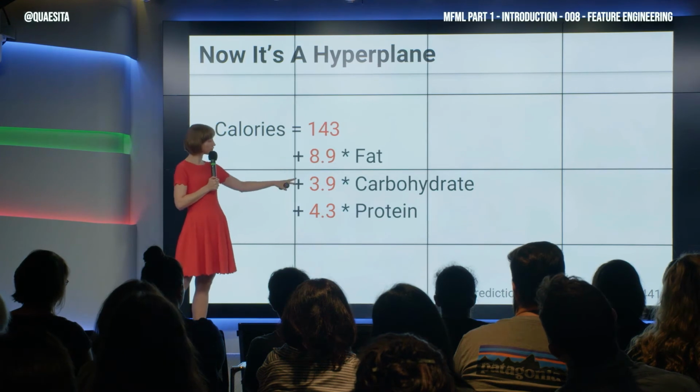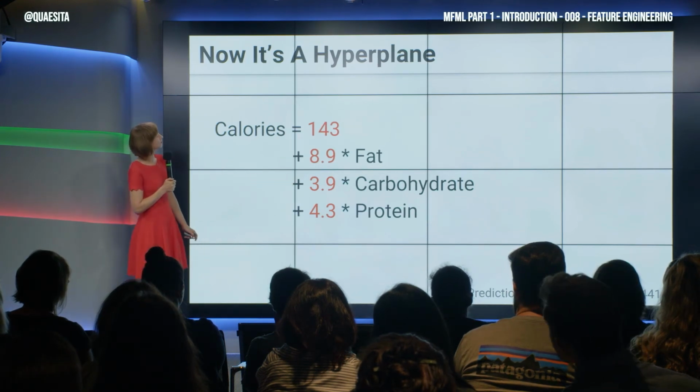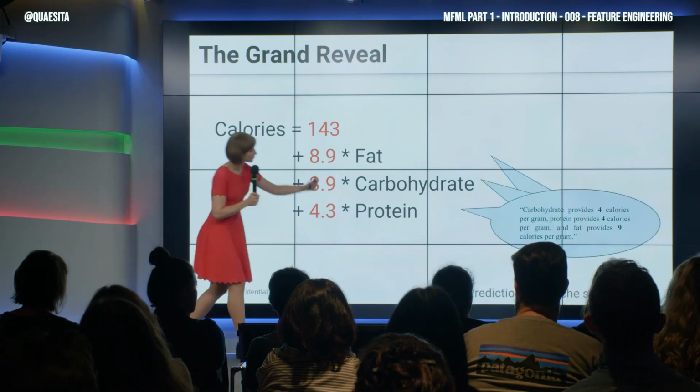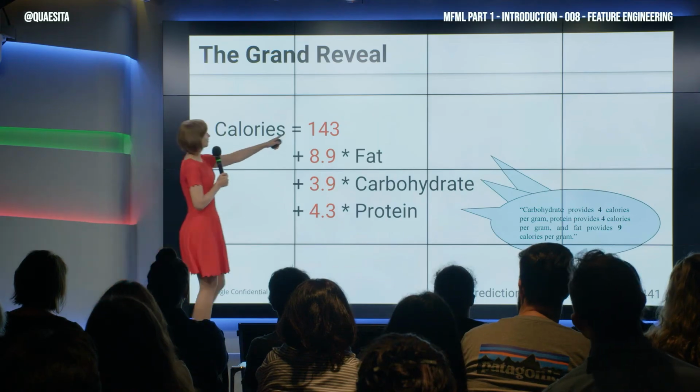And there you go. How did we do? 9, 4, 4, something like that. Looks pretty good to me. FDA, by the way, confirms what you say. This is a quote from their website. Carbohydrate provides 4 calories per gram, protein 4, and fat 9. So very good general knowledge. What on earth is this 143 thing?